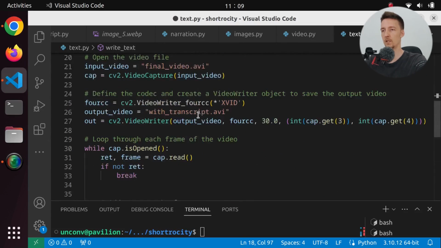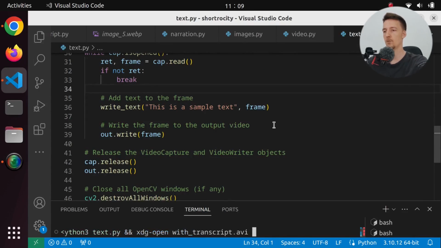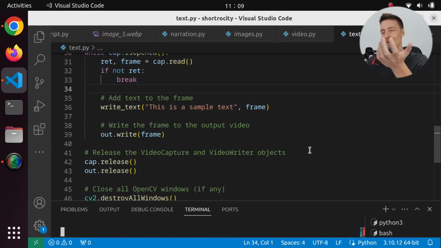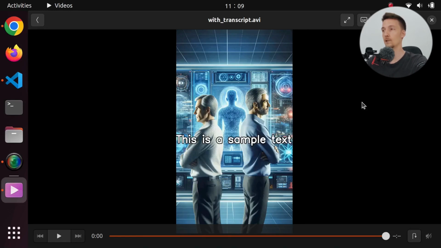So now what we can do here is we can say write text, this is a sample text, and we can pass in the frame. And if we now run this again, it should look just the same. Although now we are creating the whole thing. So let's actually still break here. And it looks the same.